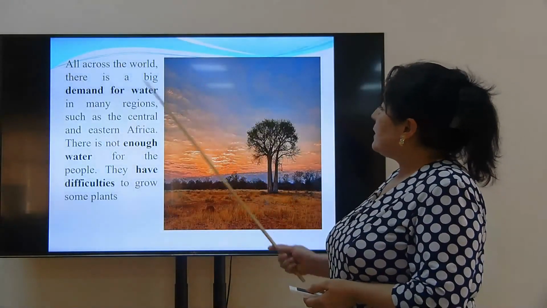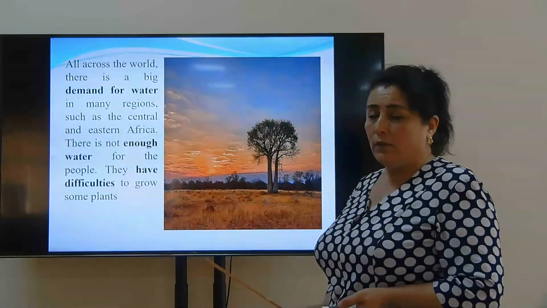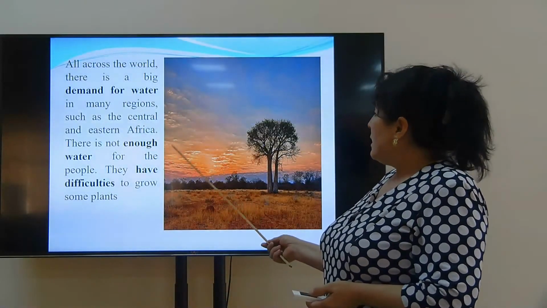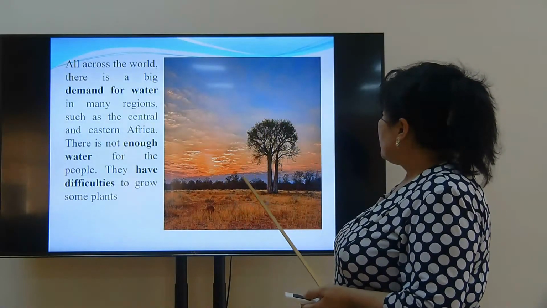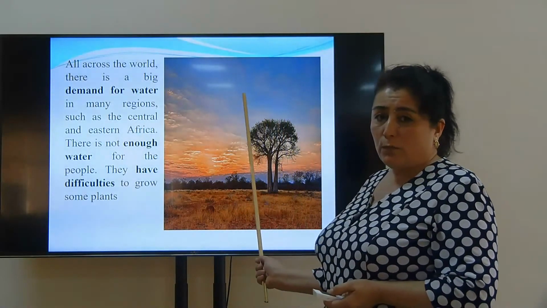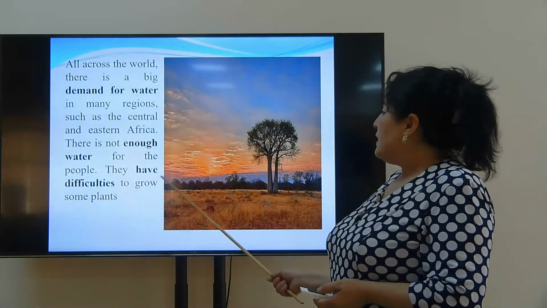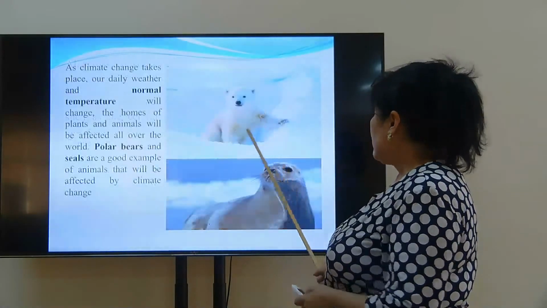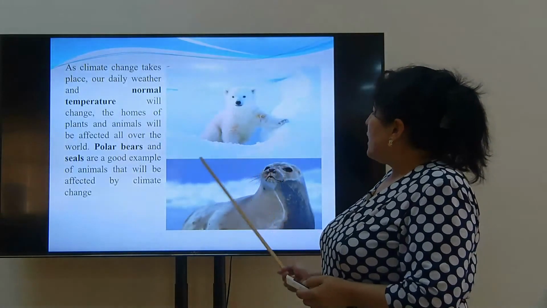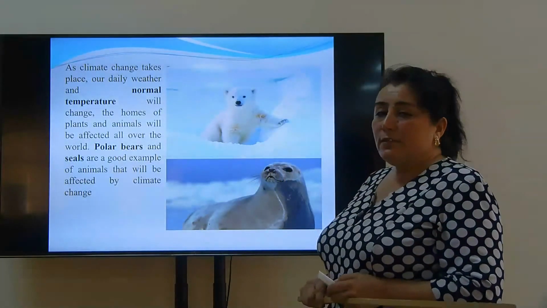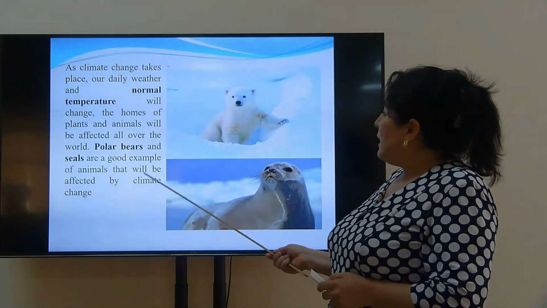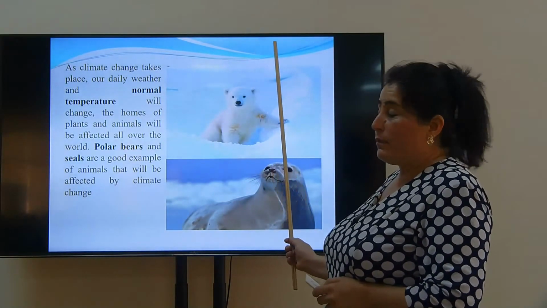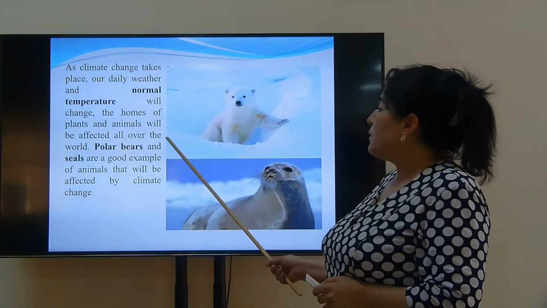There is a big demand for water in many regions, such as Central and Eastern Africa. There is not enough water for people. They have difficulties growing some plants. As climate changes, our daily weather and normal temperature will change, and the homes of plants and animals will be affected all over the world.